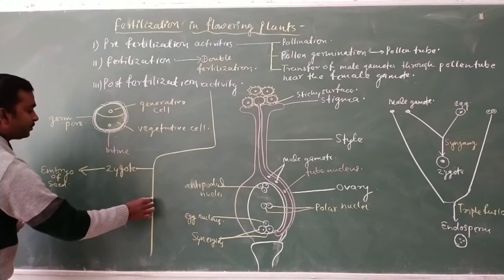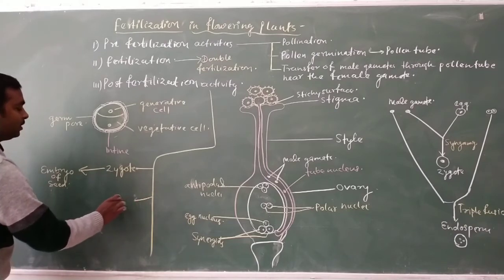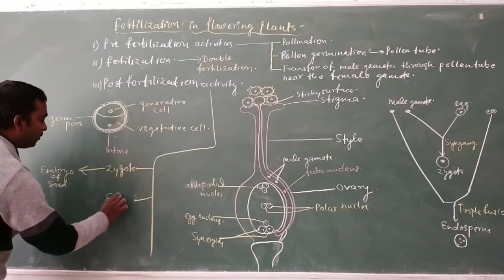And then the second product, that is the endosperm.